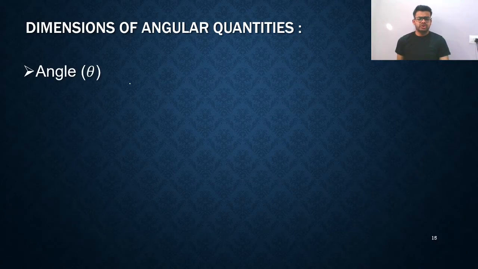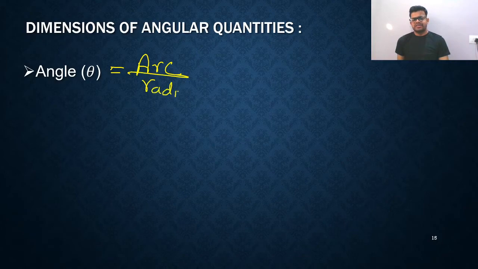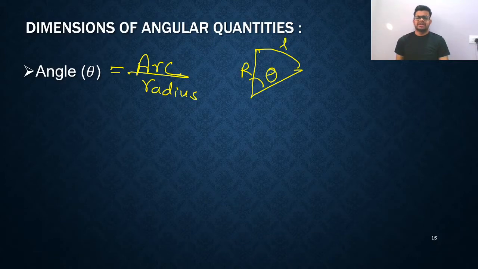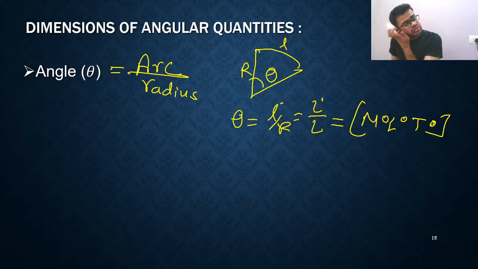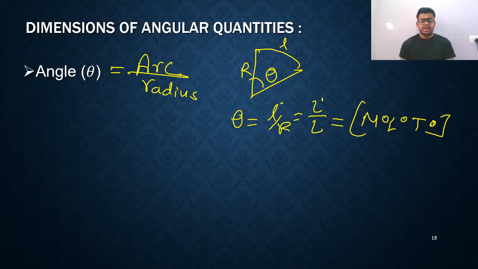At first, angle. You know one thing, angle is equal to arc by radius. You can see, let's say this is the arc, this is the angle, and this is the radius. Arc is, let's say, L, so theta is equal to L by R. This is length and this is also length. Length divided by length means M0 L0 T0. It means there is no active term of mass, no active term of length, and no active term of time. So simply speaking, it can be said to be a dimensionless quantity.